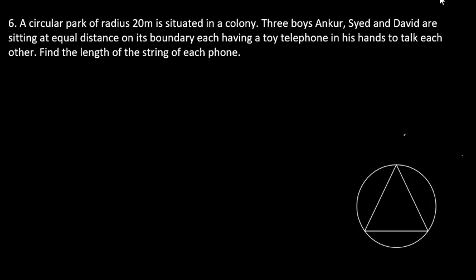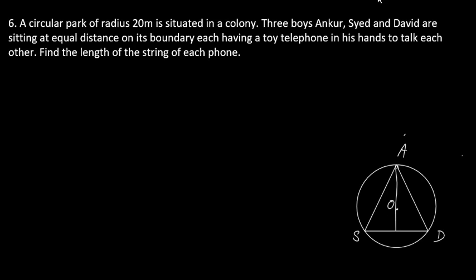Radius is 20 meter. They have a toy telephone in their hand to talk with each other. We have to find the length of the string. So here this is Ankur, this is Syed and this is David. We have to find the distance between AS, SD and AD. And radius is given. So, I will take this as center, this OA, O is the center of the circle.